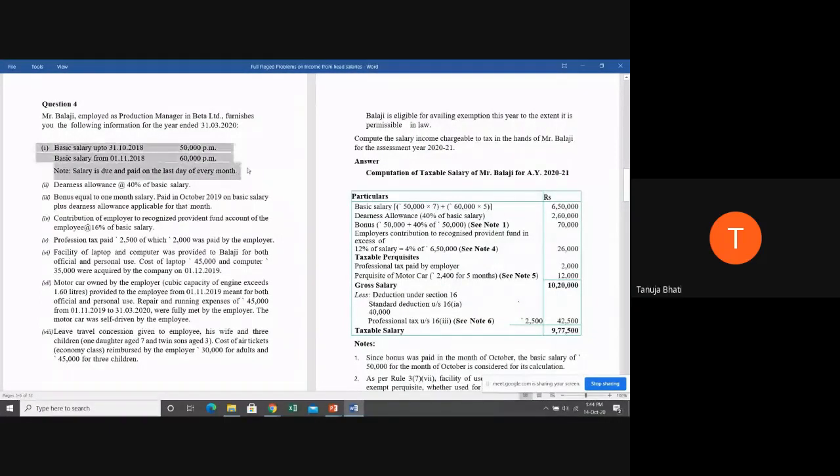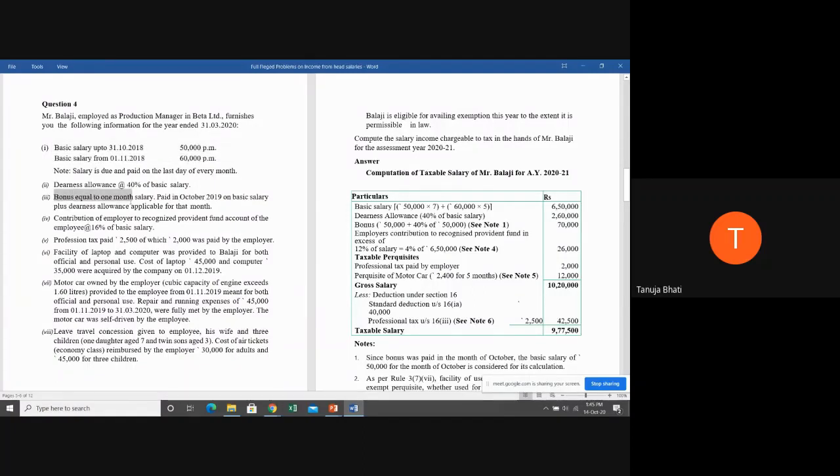Now tell me, is this basic salary 100% taxable? Yes, ma'am. Okay. DNS allowance at the rate of 40% of basic salary. So whatever basic salary we are going to get, since we have to multiply with the number of months, 40% of that you're going to take as DNS allowance.